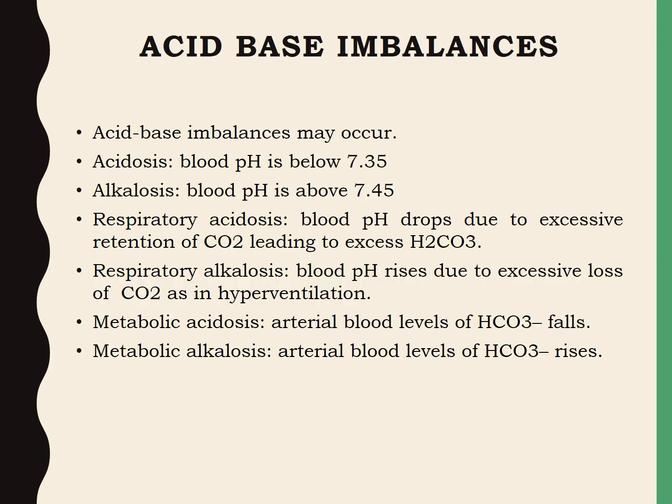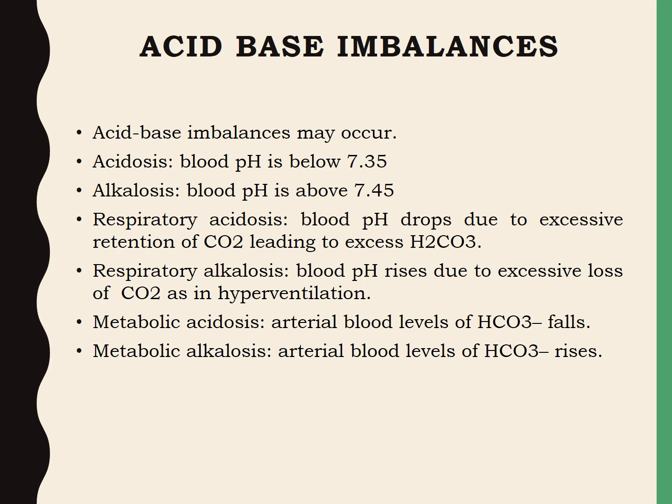We all know the normal pH range of the systemic arterial blood is between 7.35 and 7.45. Sometimes acid-base imbalances may occur, and they are known as acidosis and alkalosis. Acidosis is when the blood pH is below 7.35, and alkalosis is when the blood pH is above 7.45. And there are also respiratory acidosis, respiratory alkalosis, metabolic acidosis, and metabolic alkalosis.